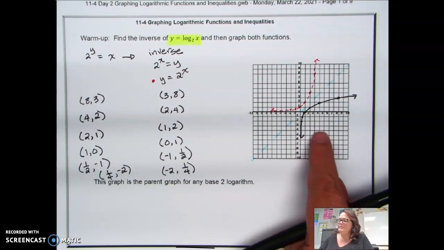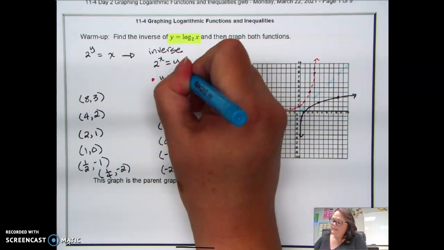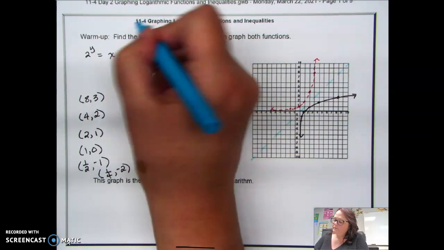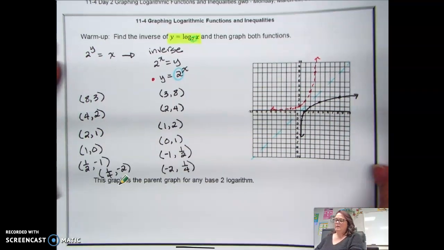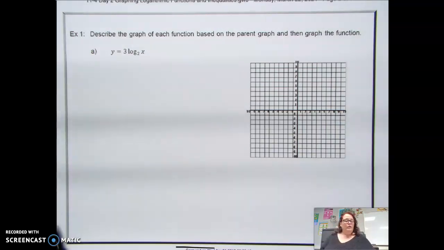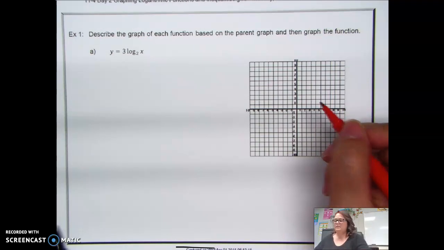Okay, so this black graph is the parent graph for any base 2 log. So in this case, the base of my exponential was 2, and the base of my log is 2. So if the base of my log changes, then my parent graph for the exponential also changes. Just keep that in mind. All right, so we're going to learn that the families of graphs still works for this function.